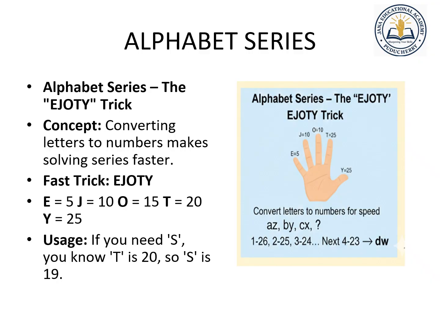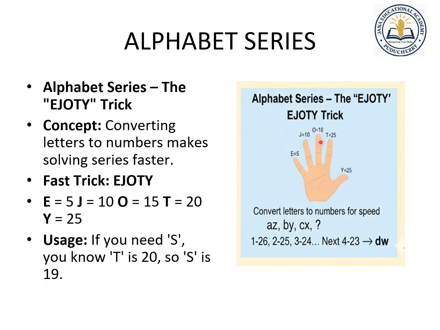Next one. In the alphabet, we can also remember this EJOTY key. You see that there are 5 fingers. 5 fingers are mentioned as E, J, O, T, Y. E is nothing but 5. That is, the alphabet E is related to 5 because A is 1, B is 2, C is 3, D is 4 and E is 5.